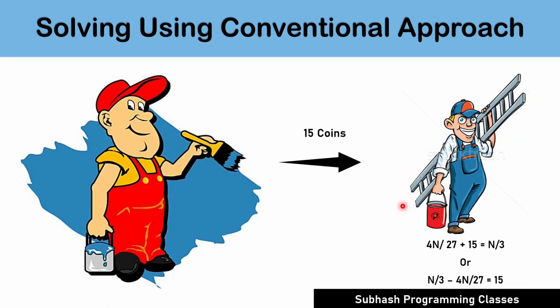This brings us to an expression: 4n by 27 plus 15 equals n by 3. It means adding 15 coins to whatever the third assistant has taken, that is 4n by 27 coins, will make it n by 3. Or the same expression can also be written as n by 3 minus 4n by 27 equals 15. That means subtracting whatever the third assistant has taken, that is 4n by 27, from what he had to actually receive, that is n by 3, must result in 15 coins. Isn't it? Hope you could understand the above analysis. If not, I would request you to rewind and listen to whatever I said once again.